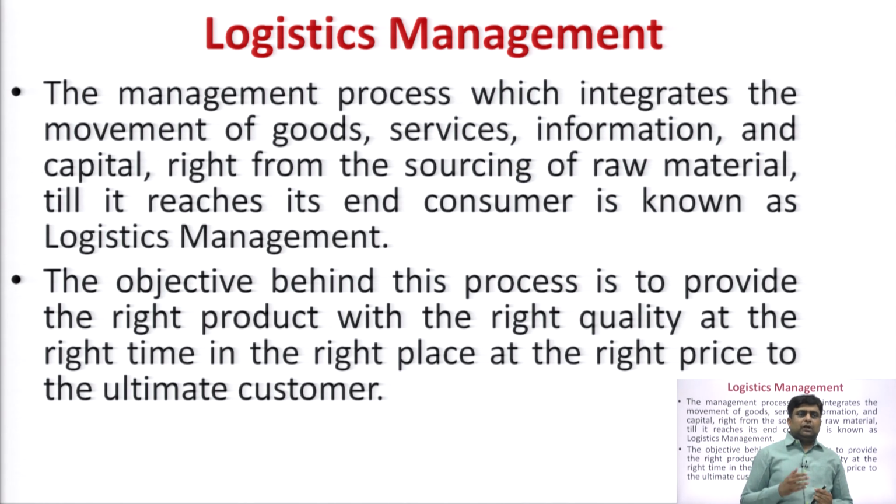The objective behind this process is to provide the right product with the right quality at the right time in the right place and at the right price to the ultimate customer. Right product means you will get only what you have ordered, with the right quality, the same quality that you perceive about the product, at the right time, meaning within the time span. If you have selected Amazon Prime, then you will get your product delivered within 24 hours.